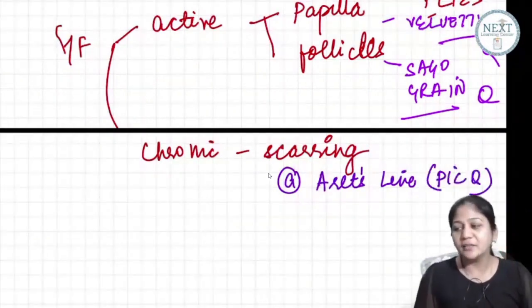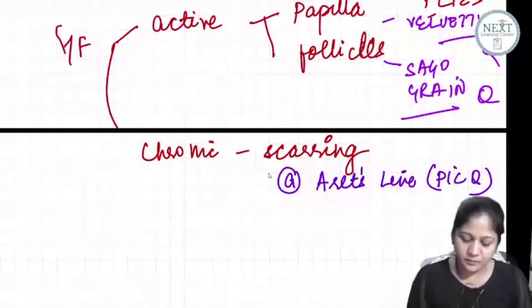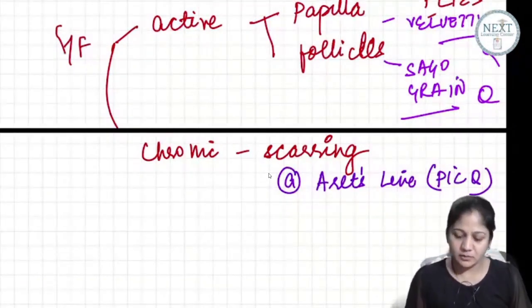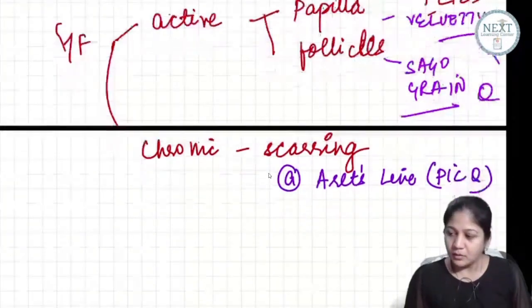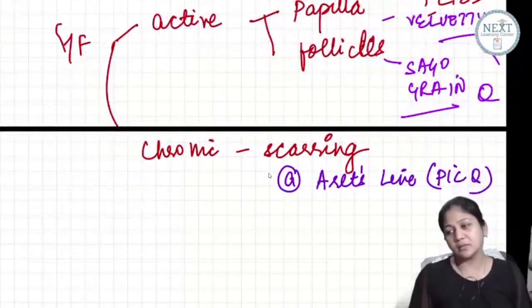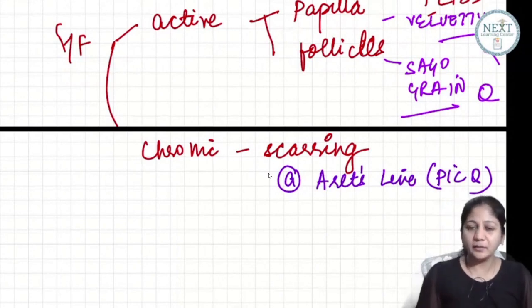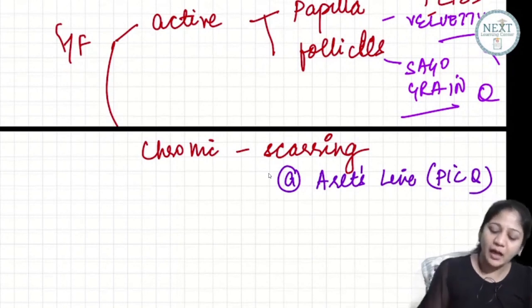Arch line. Flies and fomite. Now what about this arch line? ये arch line होती क्या है?